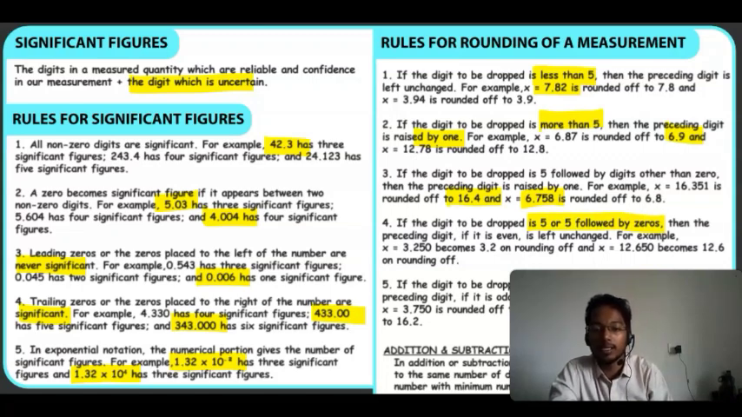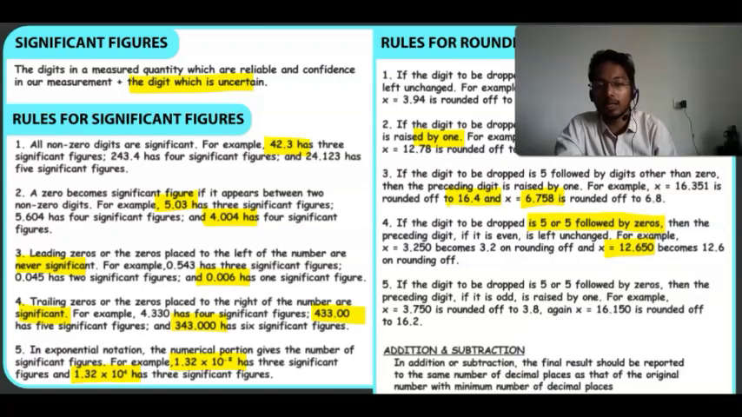If the digit to be dropped is 5 or 5 followed by zeros, then the preceding digit, if it is even, is left unchanged. Let's say 3.250. Here the digit is 5 followed by 0, and the preceding digit 2 is even, so it remains as such, that is 3.2. Similarly 12.650. According to this rule, we will take 12.6.